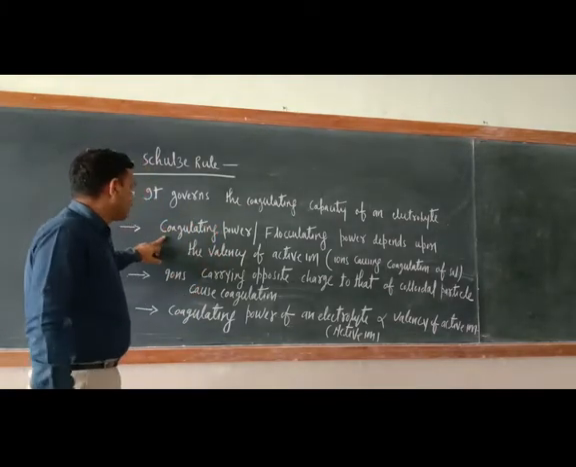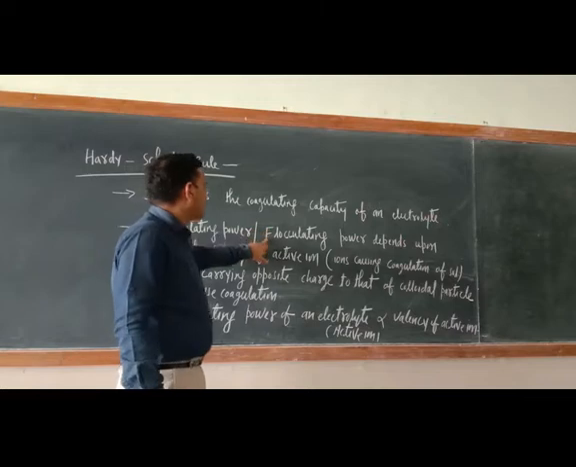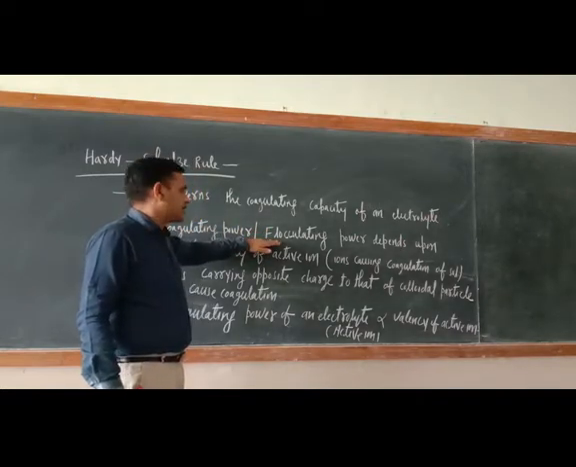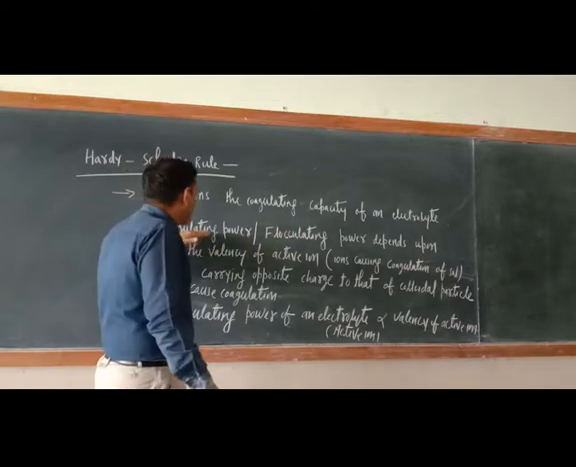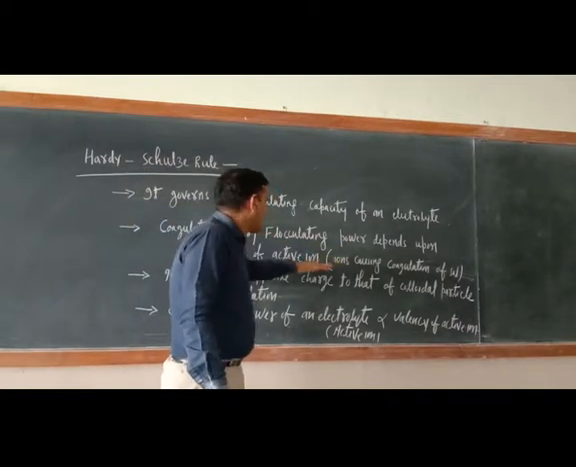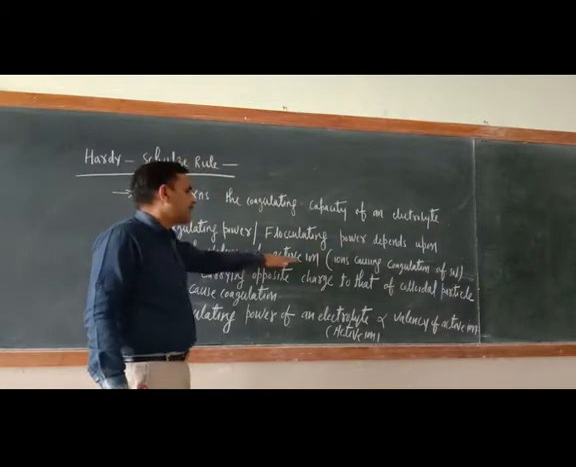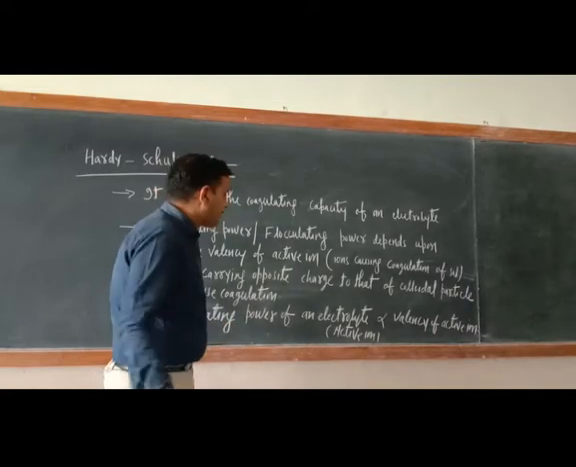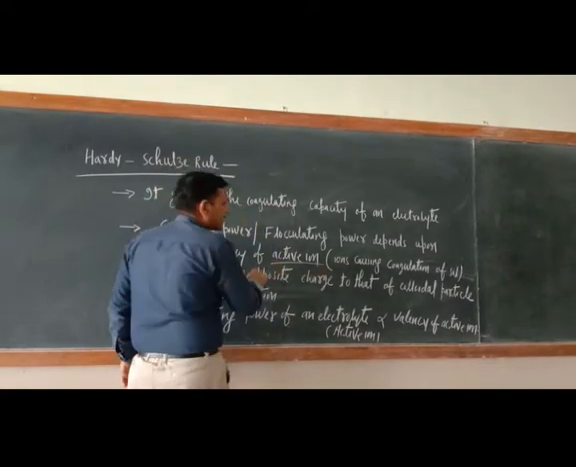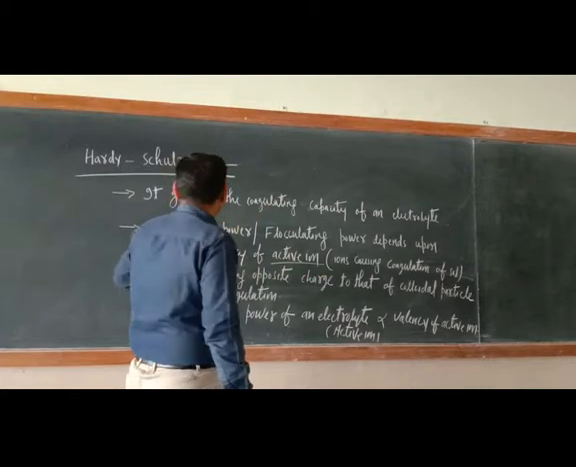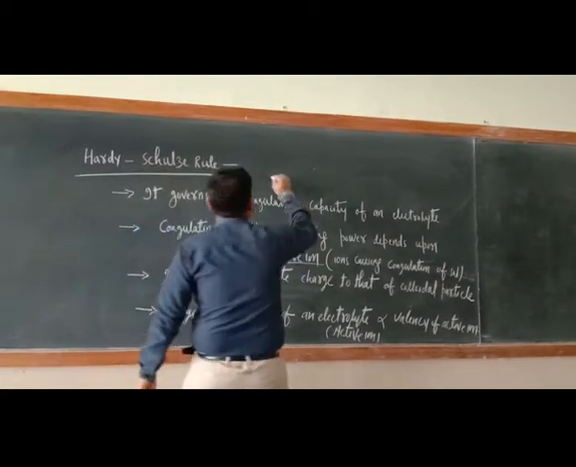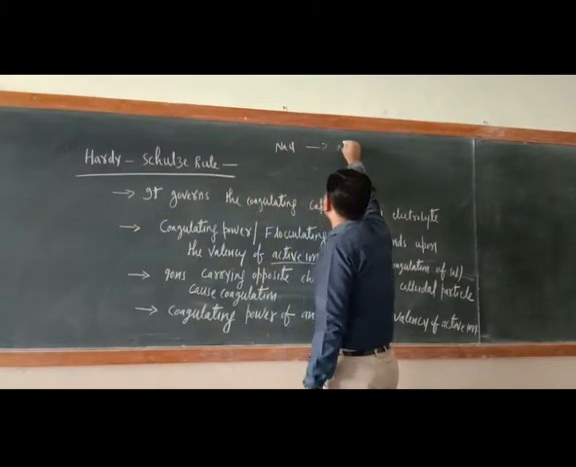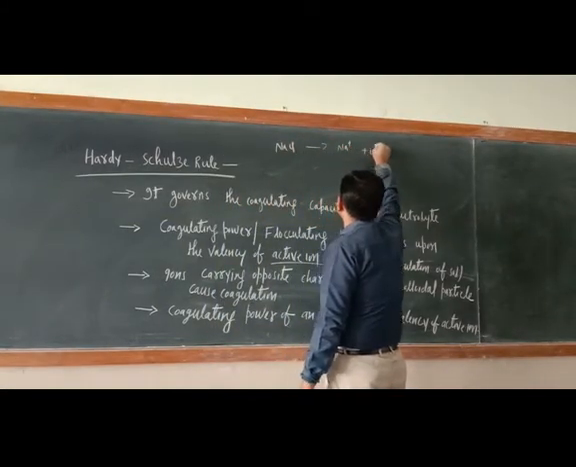So just see the second one, coagulating power. Coagulation is also known as flocculation. So coagulating power or flocculating power depends upon the valency of the active ion. Now what is the meaning of active ion here? The ion which is causing the coagulation is the active ion. Suppose this is NaCl. How many ions are there? Na positive ion plus Cl negative ion.